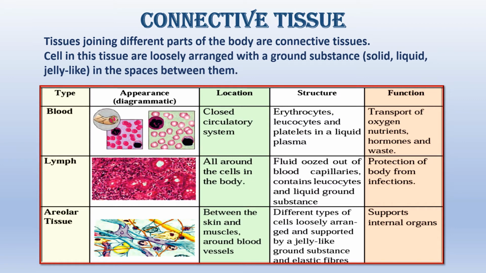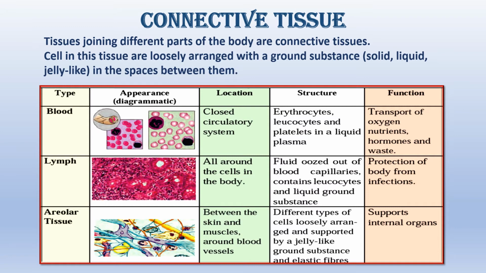The next connective tissue is lymph, present all around the cells in the body. It is the fluid oozed out from blood capillaries. Blood capillaries are very thin walled, so therefore this fluid oozes or comes out. It contains leukocytes and they are in a liquid ground substance. Now the function of lymph is to protect the body from infections.